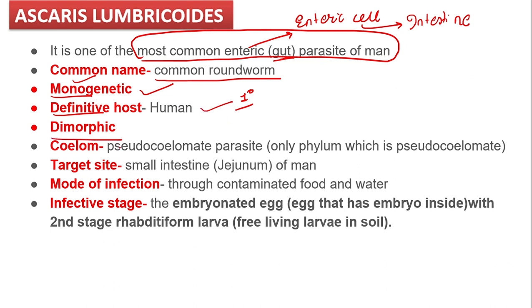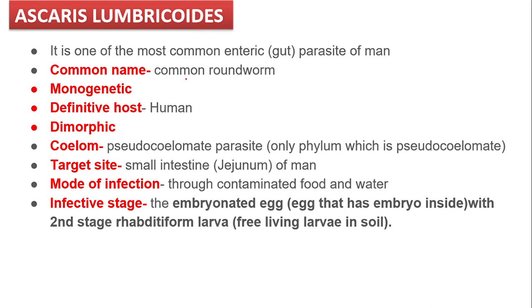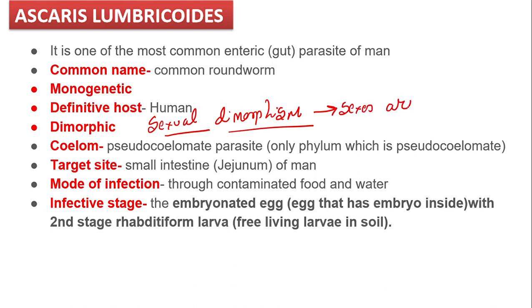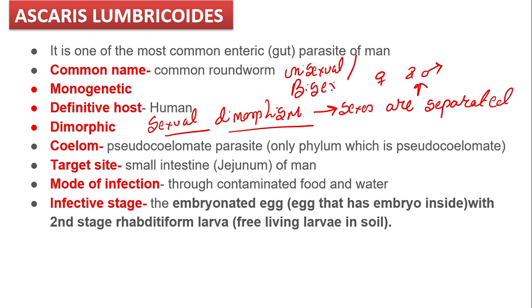It is dimorphic. Now what is the meaning of dimorphic, class? Have you heard about sexual dimorphism? It is nothing but the sexes are separated. When I say it is separated, that means female and male are separate. They are not present in a single organism. Now write it in the comment box and let me know, am I talking about unisexual or bisexual?